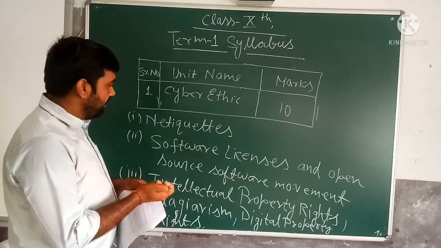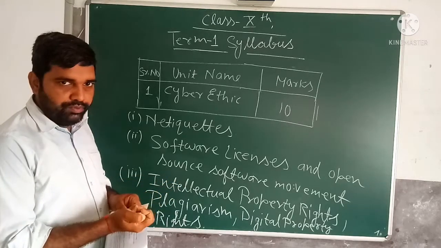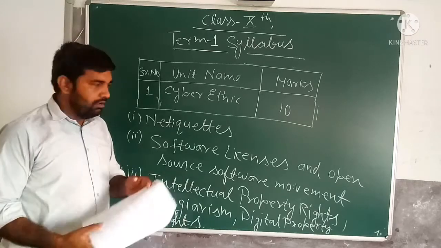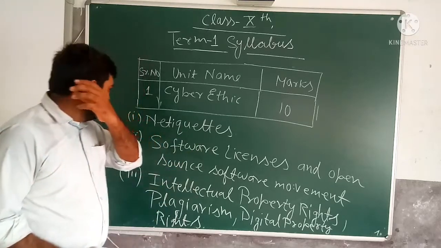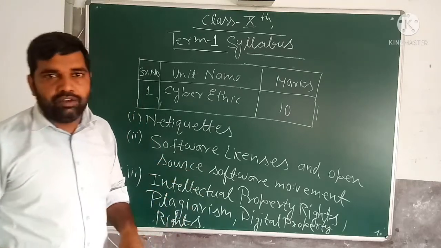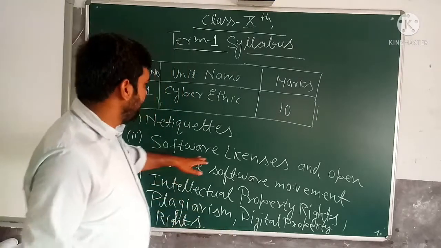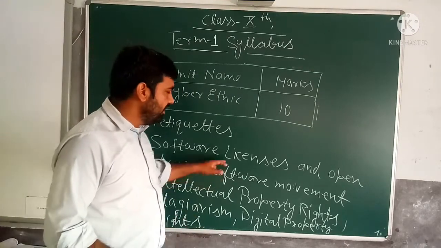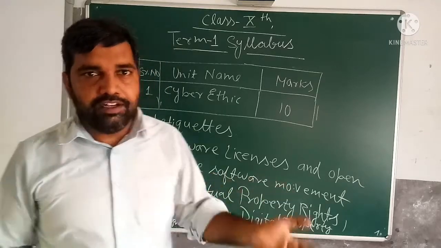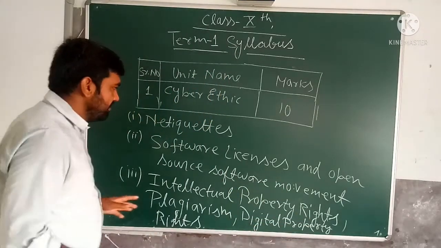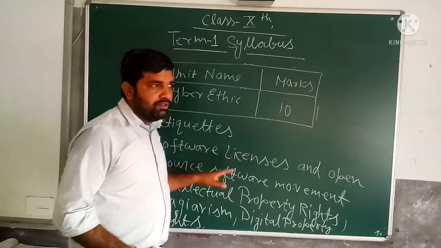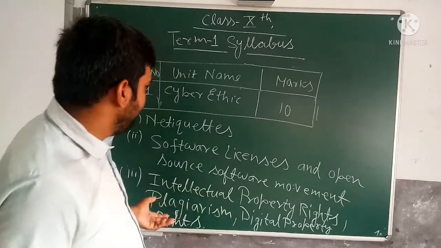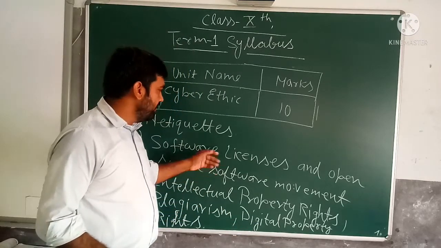So what we have to study in this? In cyber ethics, which topics do we have to study? First is net etiquette, means good behavior while using the internet that you have to follow. Software licenses, many licenses are there. Copyright license is there. Means the person who has got the license can only copy the software and sell it in the market. Different types of licenses are there. Paid license means no one can use it. Copyright means without permission, without paying the license fees, no one can use it.